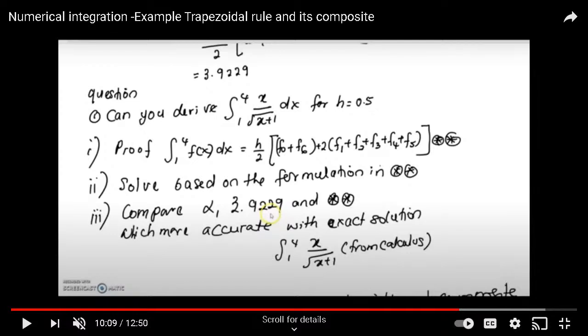So we need the fine grain, where h should be very small. I can use 0.1. Wow, so there are so many n. n is 4 divided by 0.1, which is 40. Sorry, 30 intervals is much better than 12 intervals, and compared to 6 intervals.